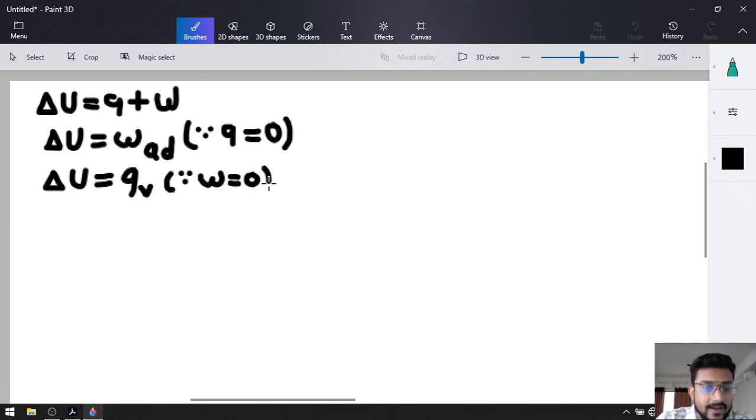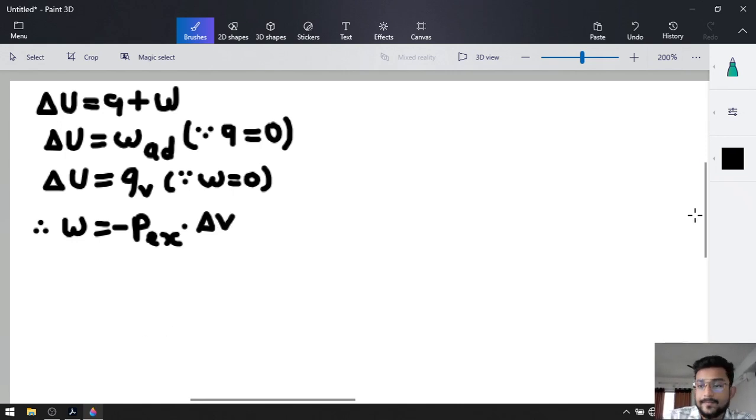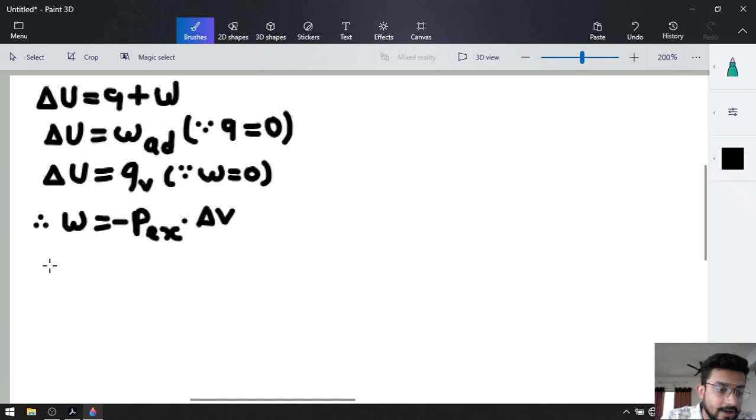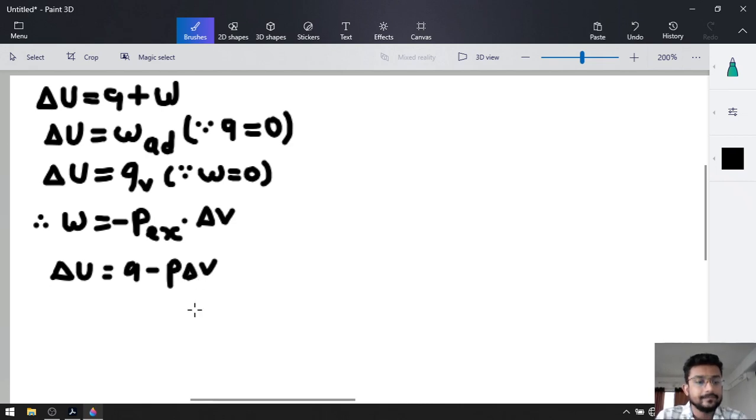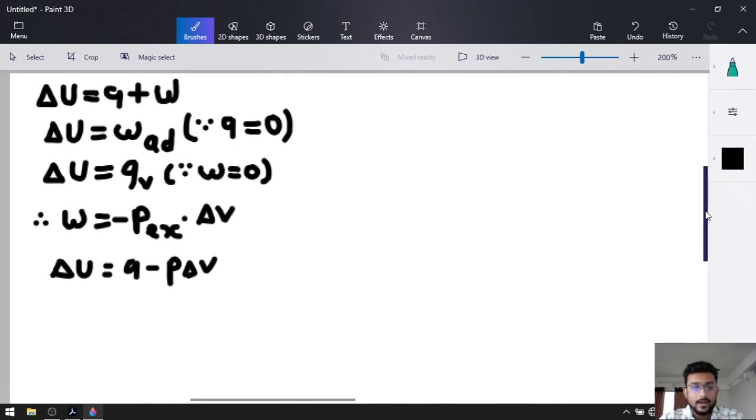After that, we derived a work formula for the irreversible process, that was W is equal to minus P external multiplied by delta V. We put this formula into the first law of thermodynamics and derived that delta U is equal to Q minus P delta V. That was the irreversible condition.